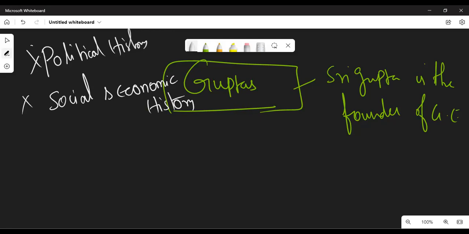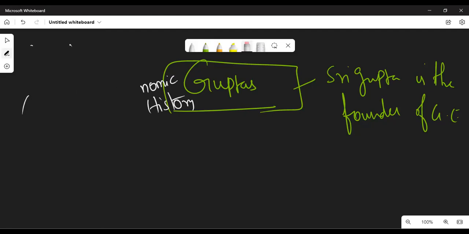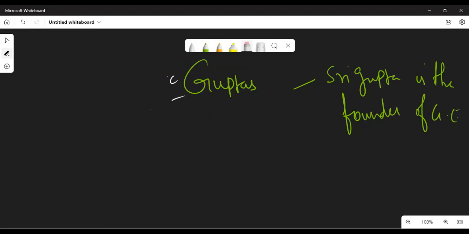But you should know the order. Who was the founder of this kingdom? Who was the founder of Mauryan Empire? Who was the founder of Gupta Empire? Who was the founder of Cholas? Who was the founder of Pallavas? That lineage, at least the important names, you should remember. So now coming to the point about Guptas. Very important topic and most interesting topic in ancient history.